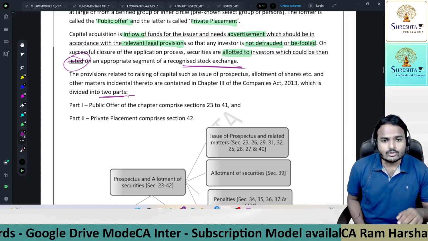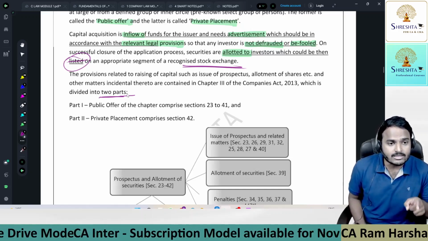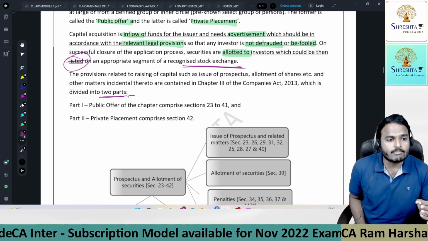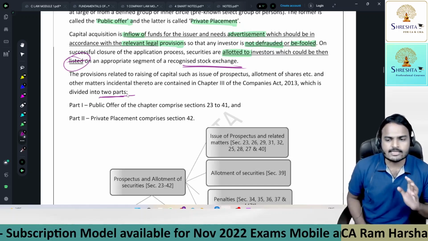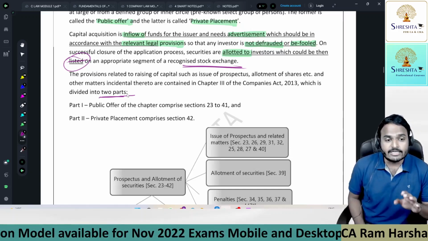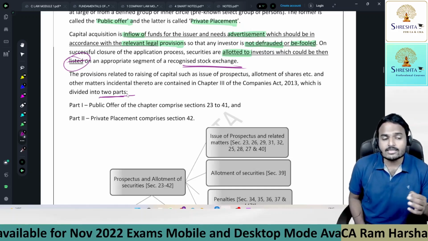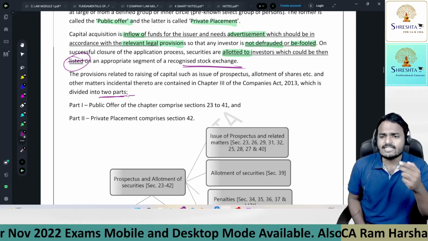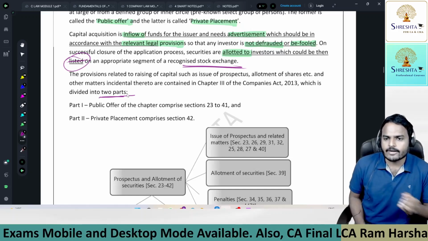All the provisions relating to the offer of securities, public offer of securities, private placement, you will find under chapter number 3. Provisions relating to share capital and debentures you will find under chapter number 4. Deposits, chapter number 5. Charges, chapter number 6. And management and administration related provisions, chapter number 7. Dividends related provisions, chapter number 8. Accounts, you will find under chapter number 9. And audit and auditors, you will find under chapter number 10. Everything is interlinked. At the end of this session, you will come to know how these provisions were framed.